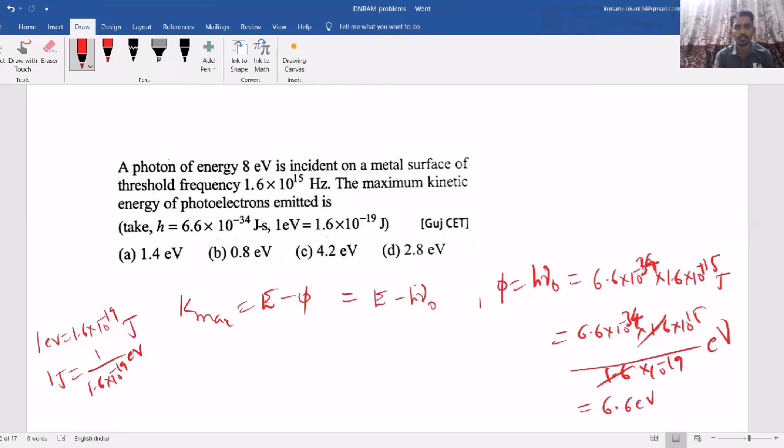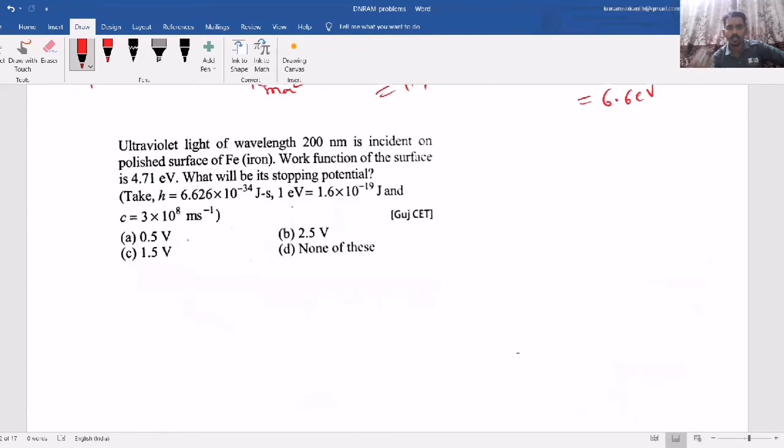So this is 6.6. Then K maximum is E minus phi. E is 8 and phi is 6.6. So approximately 1.4. So what is the answer? 1.4 electron volt. So this way you can do the questions with a proper formula and careful calculation.